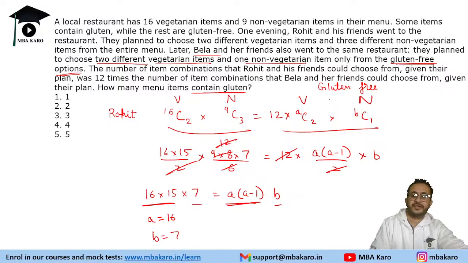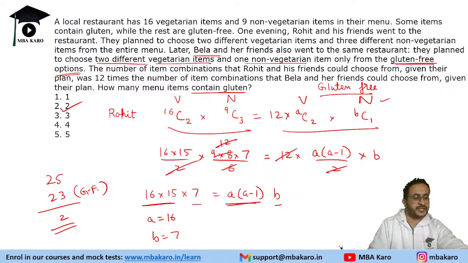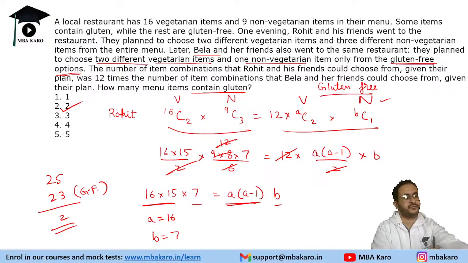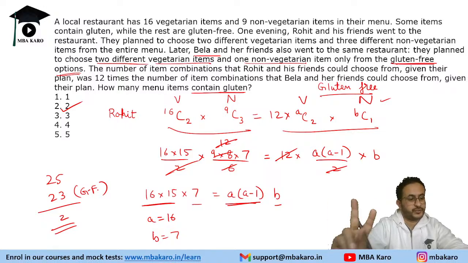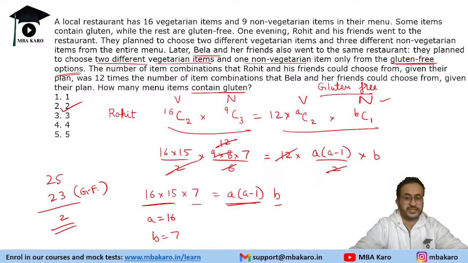So these are gluten free. There are 25 items and 23 items are gluten free. That means there are two items that contain gluten, and these two items are non-veg items. If the question had asked how many veg items contain gluten, none of the veg items contain gluten. So two non-veg items are there that contain gluten. Again, a very good question on combinations.